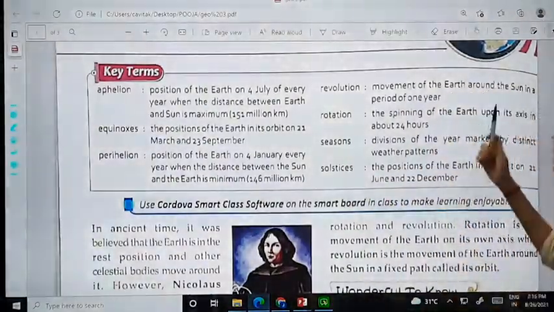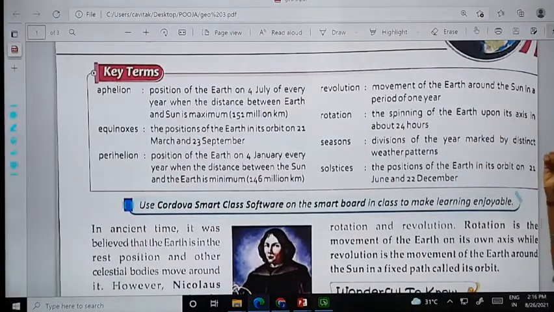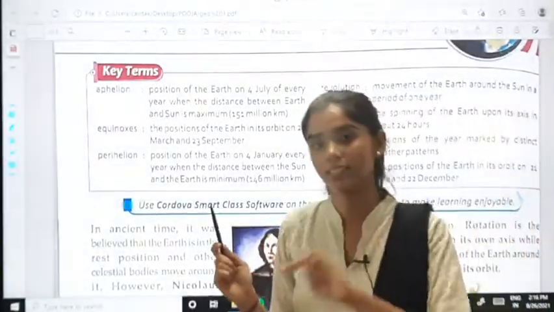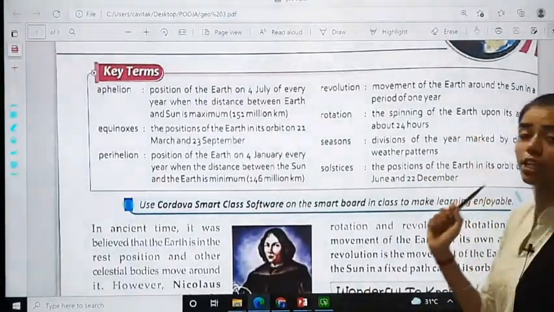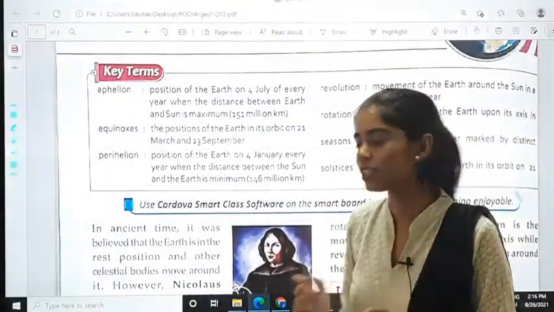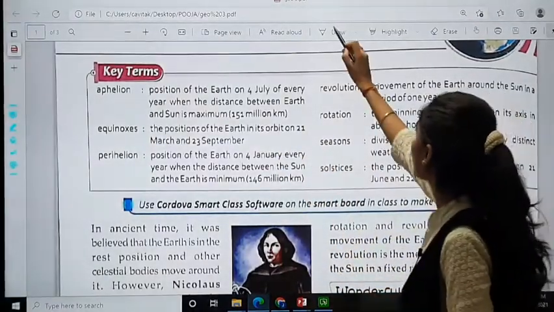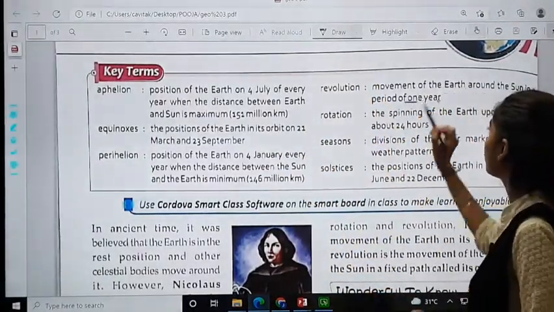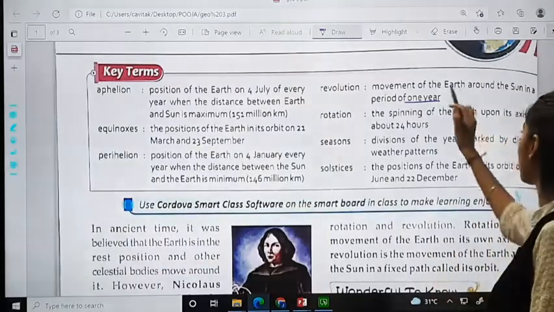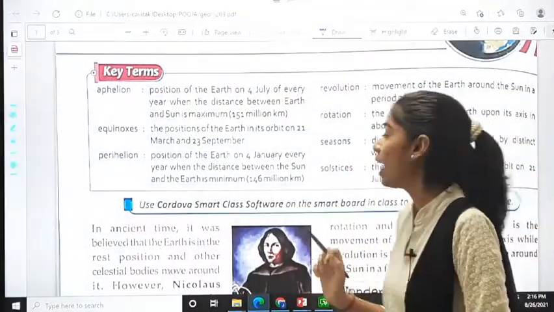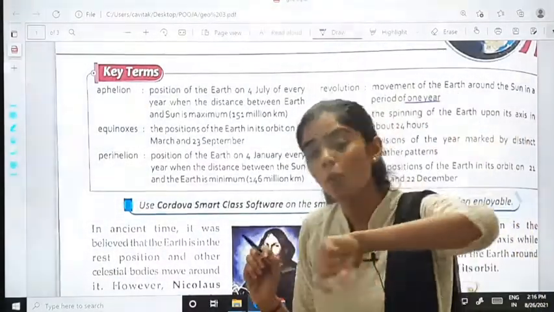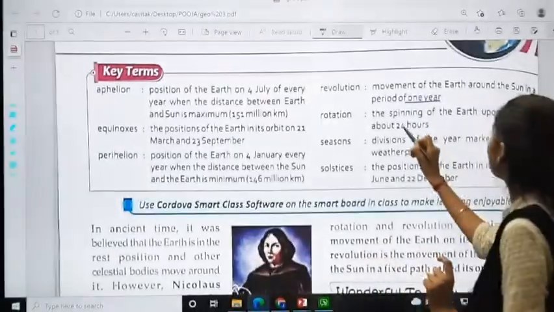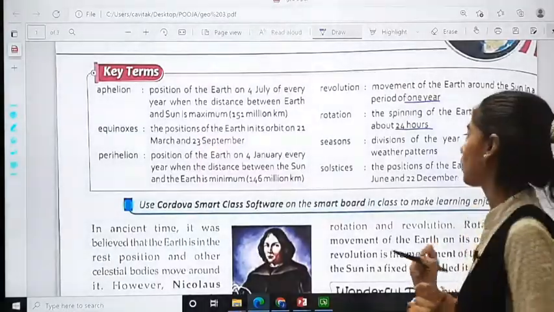Rotation: the spinning of the earth upon its own axis in about 24 hours. That is rotation. So, a period of 1 year, that is revolution, the movement of the earth around the sun, and rotation is the spinning of the earth upon its own axis in about 24 hours.